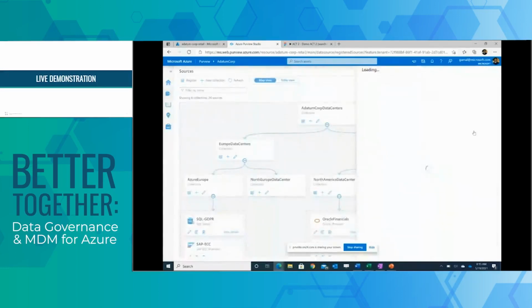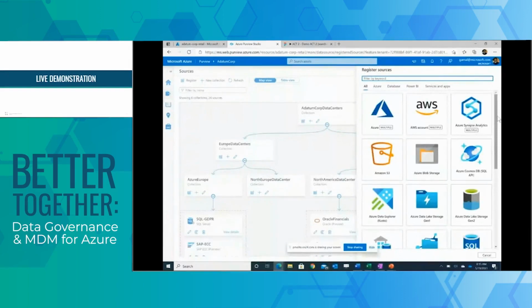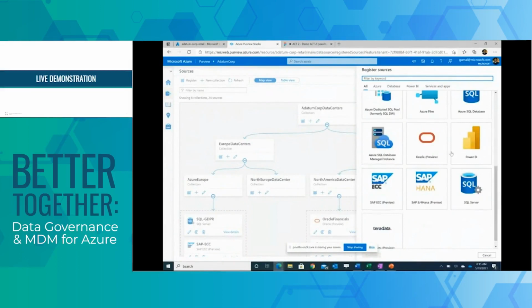In terms of data sources, we support pretty much everything in Azure. We are starting our multi-cloud journey with Amazon S3, and we do support on-prem sources like Oracle, ERP sources like SAP ECC, HANA, Teradata, SQL Server, and from a presentation layer perspective, Power BI. Now, we are on a very aggressive journey to double and triple these connectors in the upcoming iterations. We already have industry-leading partnerships, which give us 200-plus connectors, and we are just working to light those up in our stack.